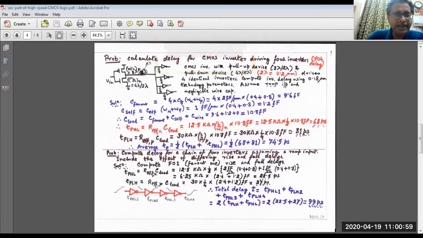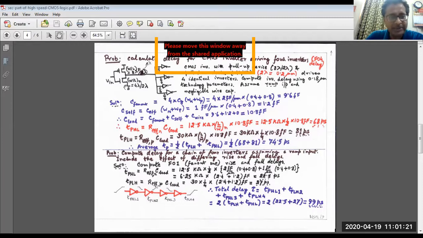But please note down the wiring capacitance per unit length. Normally for the prevalent technologies, it is given the value of 0.2 femtofarad per micrometer. And I believe you recall, what is the fan-out capacitance per unit length? That is 2 femtofarad per micrometer, and the effective capacitance which is required while we calculate the self capacitance is 1 femtofarad per micrometer. Okay, let me see.